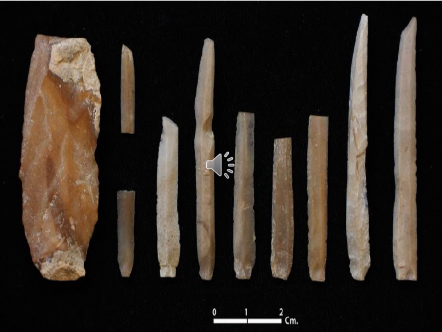So Rohri chert, as I already told you, refers to the chert raw material collected from Rohri in Pakistan. Rohri is a place in Pakistan. From this region the chert, the raw material, was collected. It was used by the Harappans for making blades. You can see in this picture.